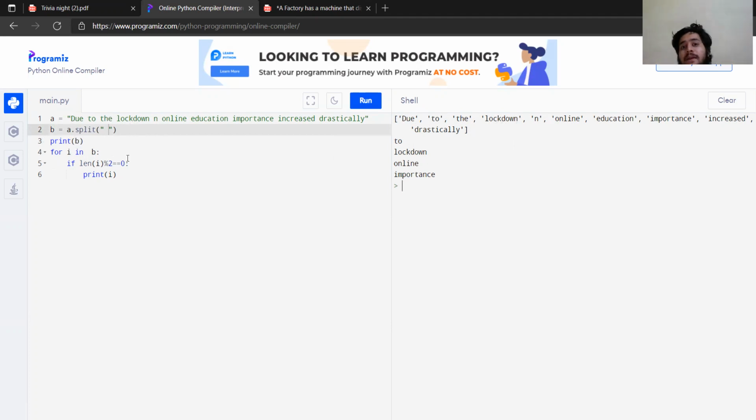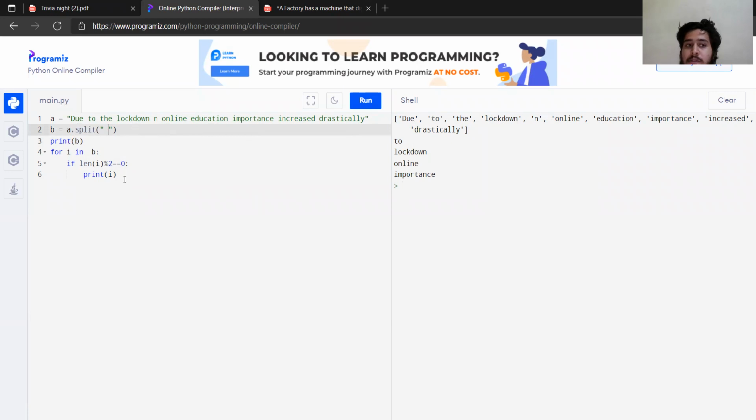Because I want to print only the even ones, I'm using an if statement and I'm using the length. Now, the basic difference between length and index is that the last index is always one less than the length. Most of the time we get confused between length and index, so this is the most important thing to learn. So I'm using the length of i, which means the length of each word, and I'm taking it with 2. Now I'm not using divide, I'm using the modulus operator. The modulus operator gives the remainder as the answer. So if it is equal to 0.